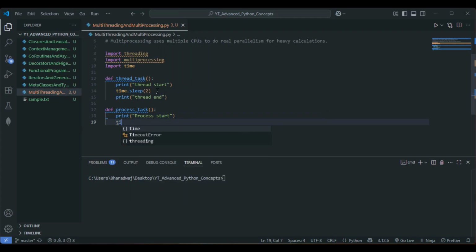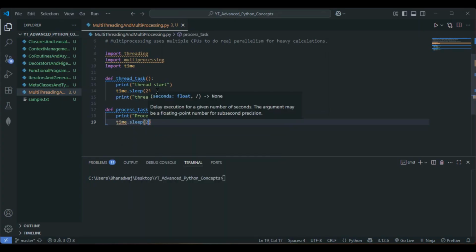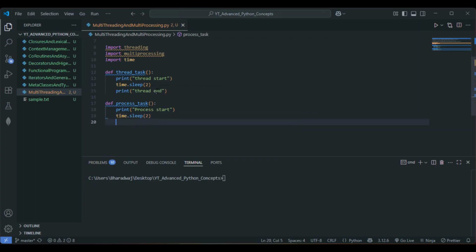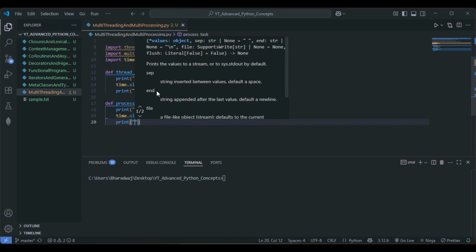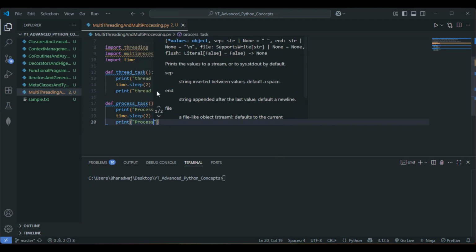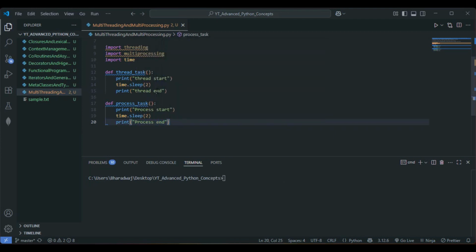I'll give time.sleep, 2 seconds again. Then print process end, since we are ending the process.